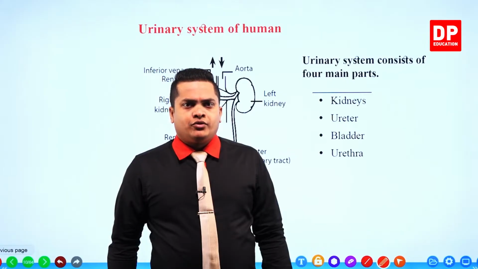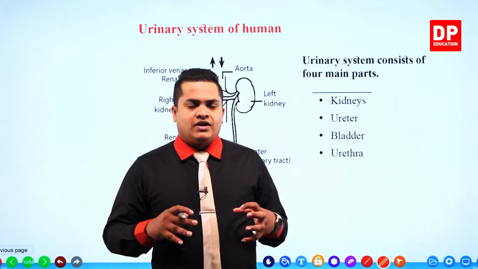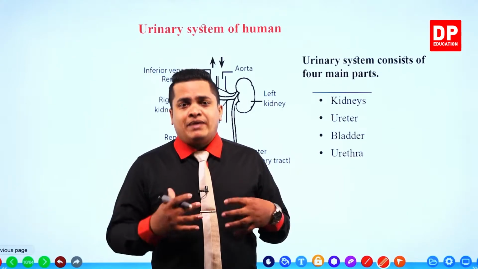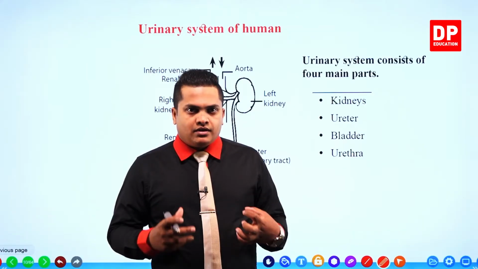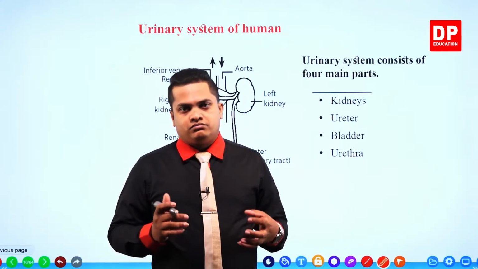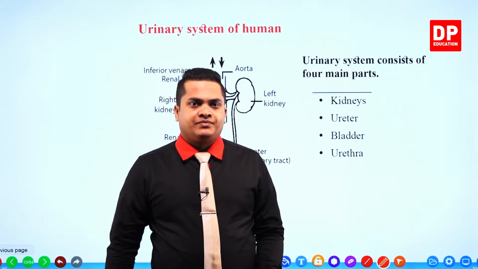So I hope you found a somewhat more explained way to learn about the urinary system.